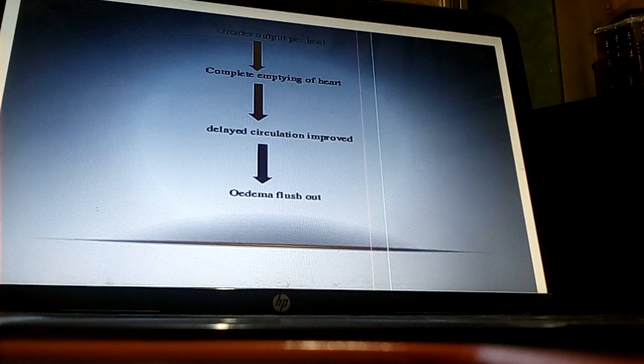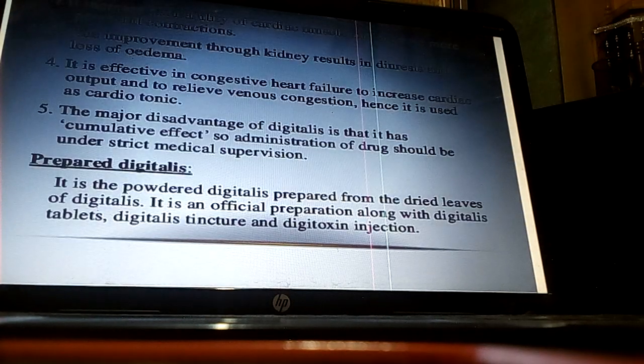Complete emptying of heart will be done, delayed circulation will improve, and edema is flushed out, and thus it increases the activity of heart.